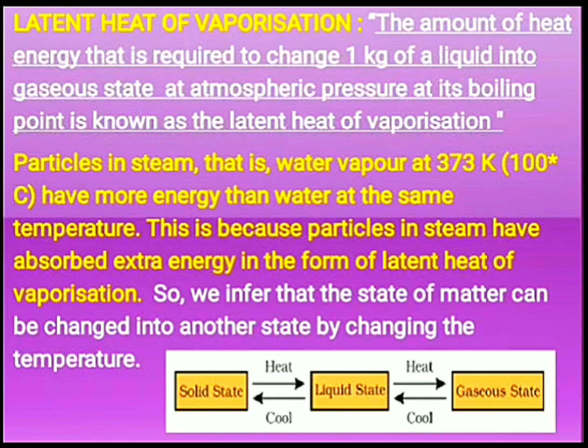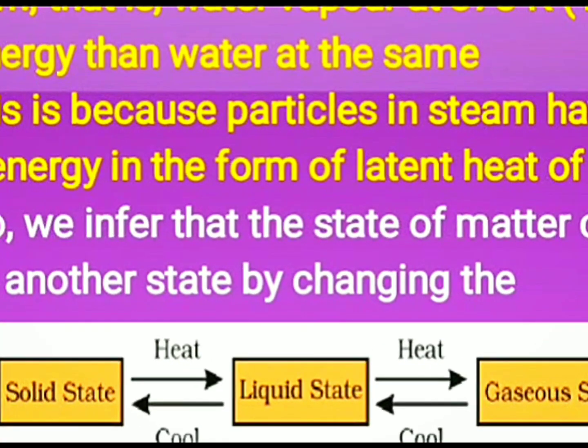So from all these things, we infer that the state of matter can be changed into another state by changing its temperature. So here you can see solid state can be converted into liquid state. Liquid state also can be converted into gaseous state by increasing temperature. Similarly, we can also convert gaseous state into liquid state or liquid state into solid state by decreasing the temperature.